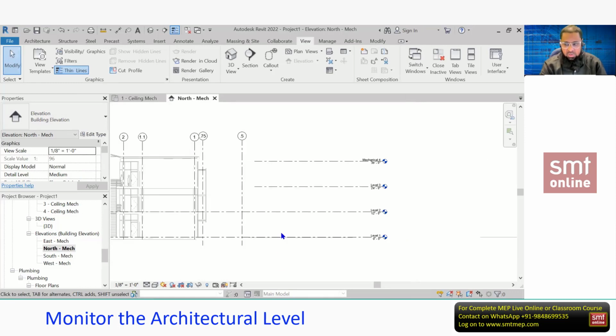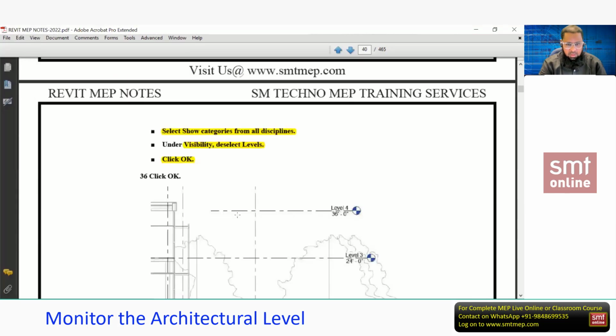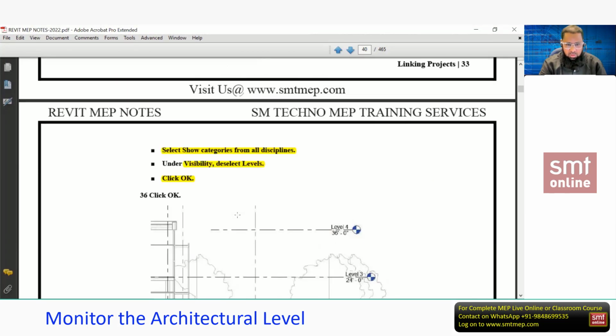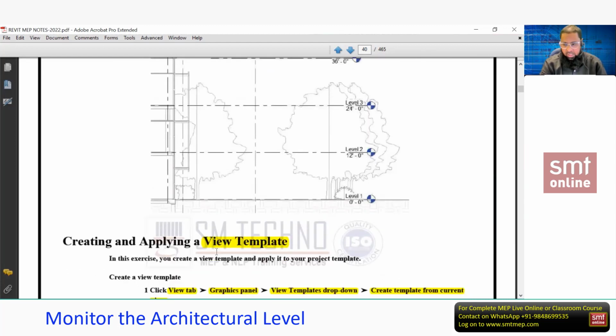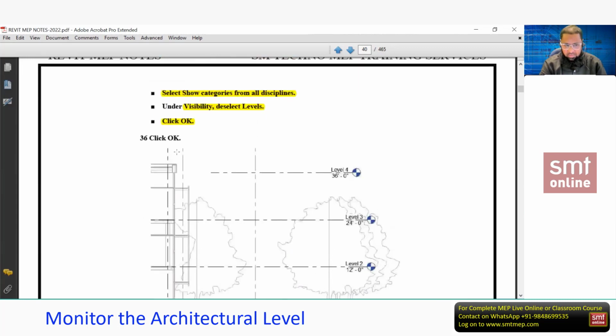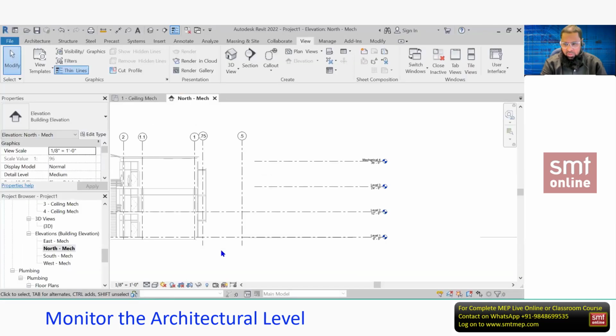Like this, you can use the VG. This is just a preview for the VG. I'm going to hold this topic here only. In the next session, we'll continue with VG first. We'll discuss almost all the options of VG, then we'll talk about view template. I'll add many more options related to VG, because VG is important and it is not in the notes. You can make a copy in the next session. So we'll complete it.